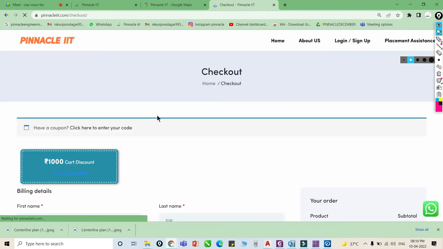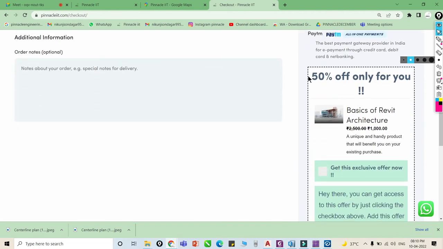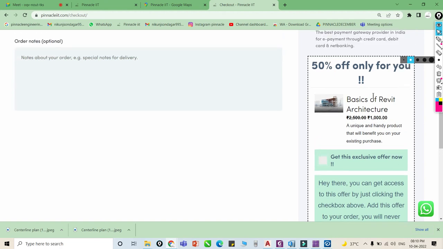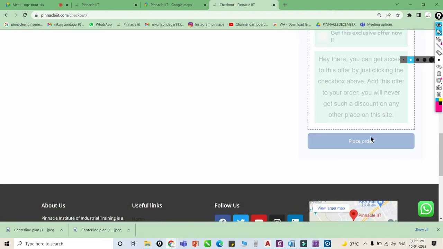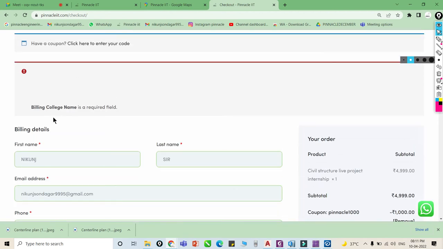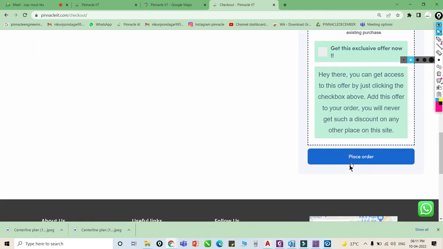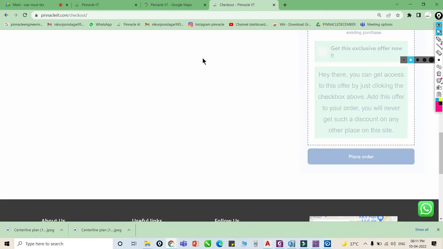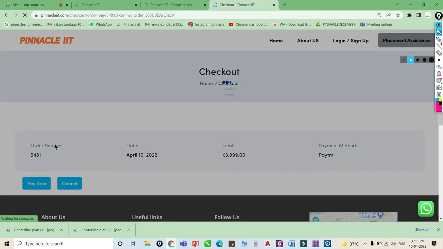Once you click, okay, you have to input your basic details. Okay, so this is our 3,999. If you want to learn the basics of Revit, just take it here. Okay, it's 1,000. If you buy these 2 courses, then just click on place order. Okay, once you click here, now you have to do this payment.